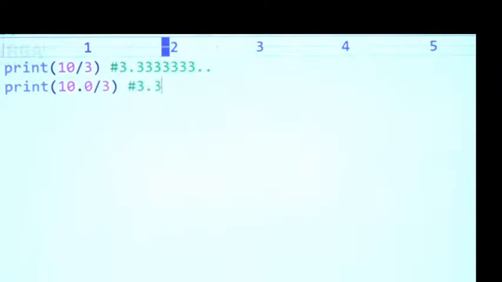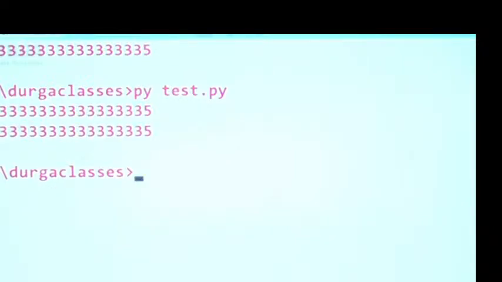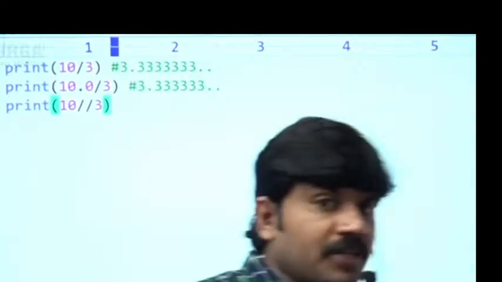Now, 3.3333 like that you are going to get for the second one also. Have you observed, right? The same result we are going to get. Now, print of 10 floor division 3, sir. 10 floor division 3. Now take very special care.